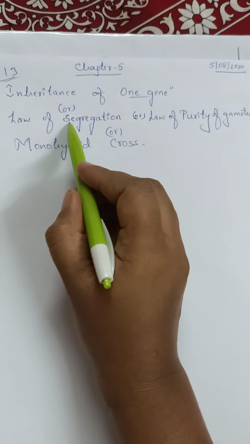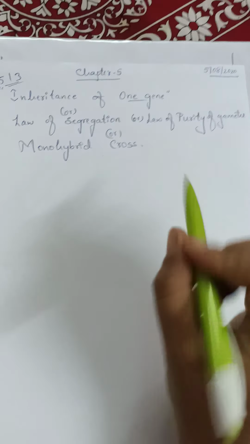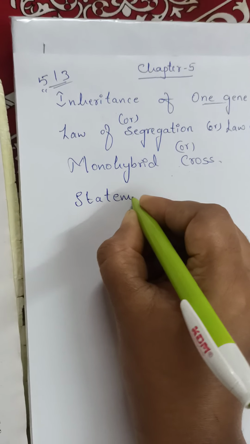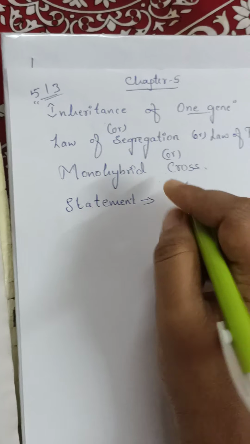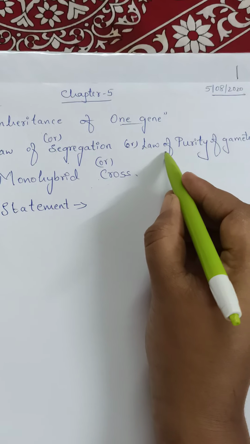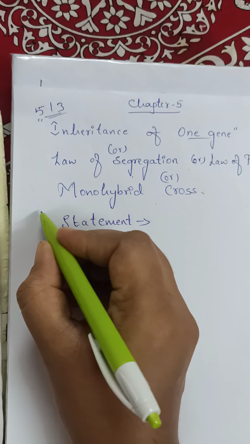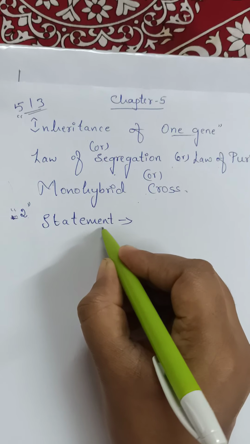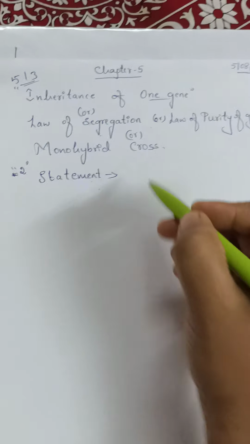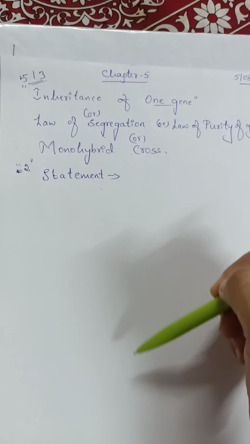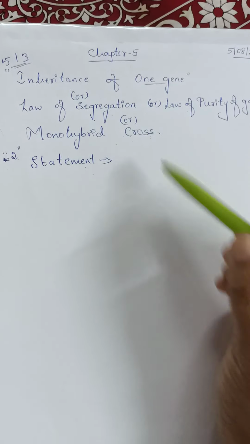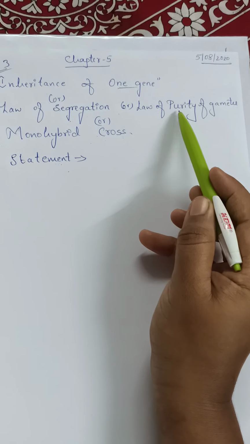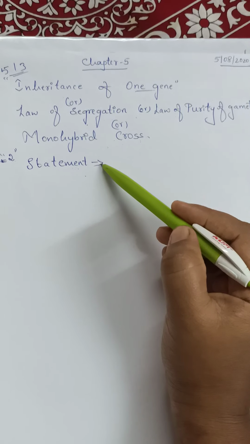See, for both of these, that is for law of segregation and law of purity of gametes, there is one statement. That statement is very important. Both are same. So you need to remember one statement. That is important for 2 mark. That we will study later, because if I explain what is actually monohybrid cross or what is law of segregation, after that it is very easy to understand the statement of law of segregation, that is nothing but law of purity of gametes. So the statement I'll tell you later.